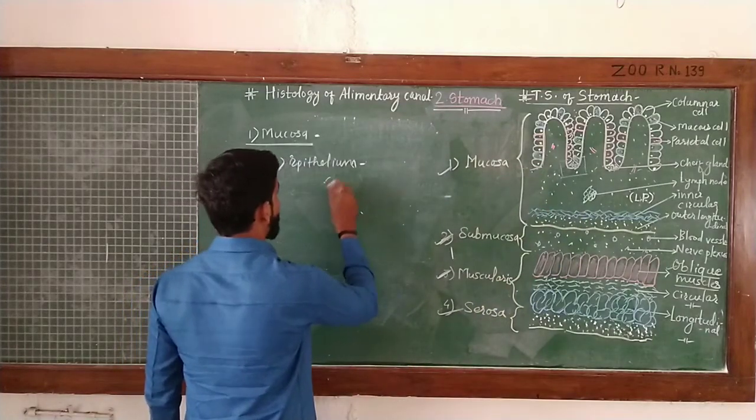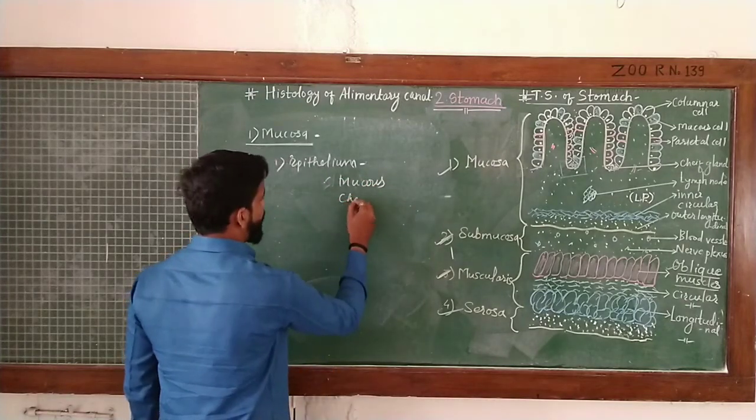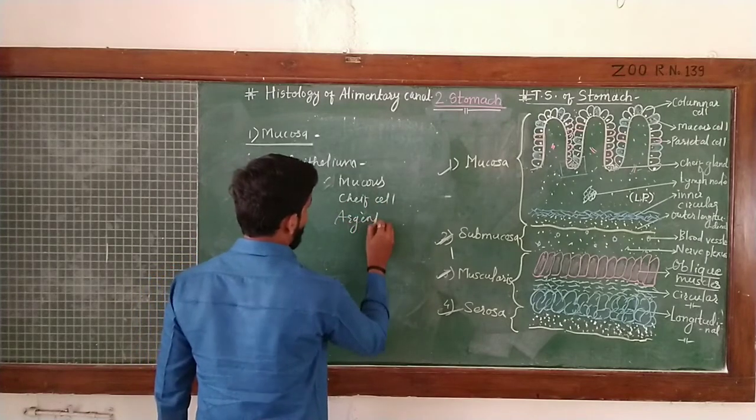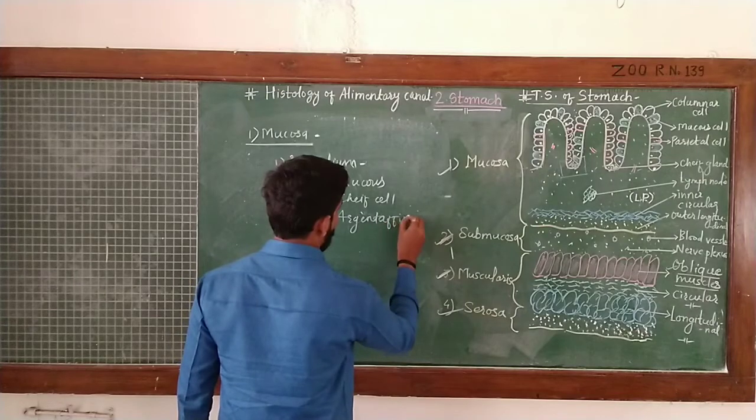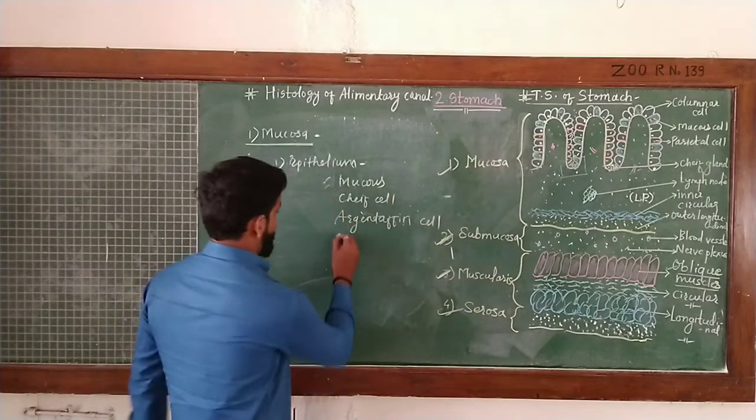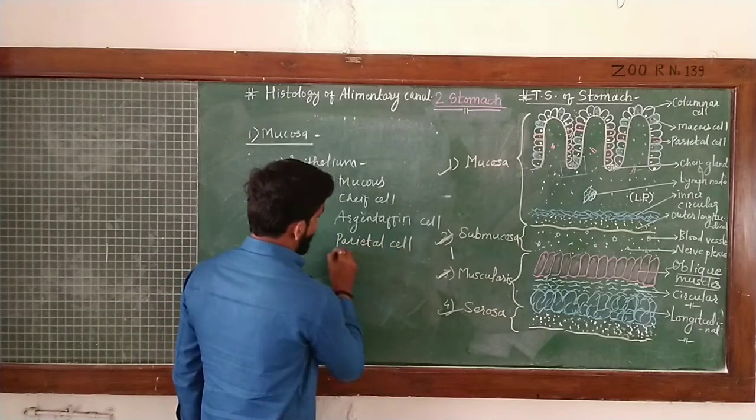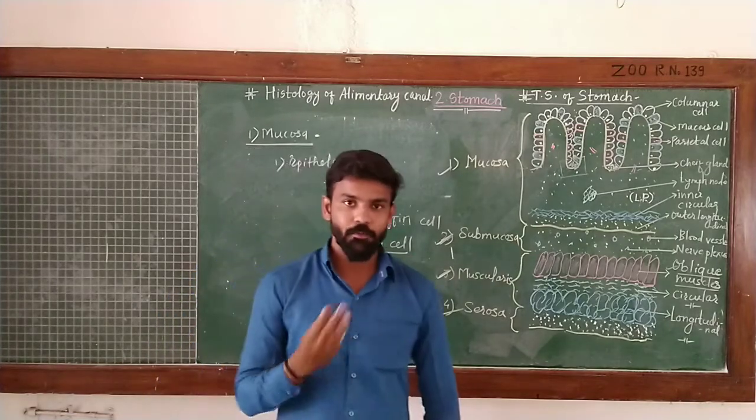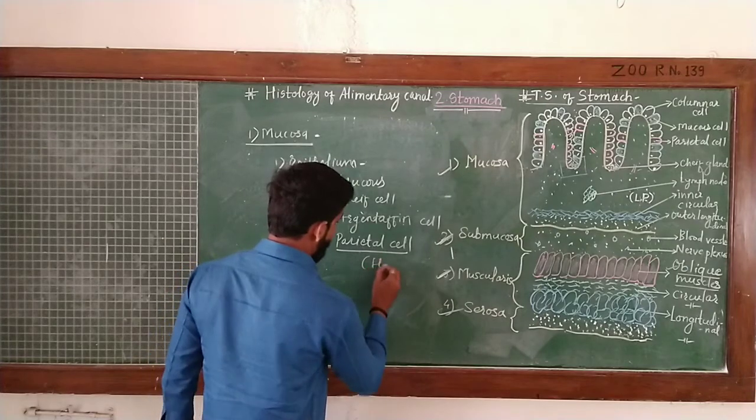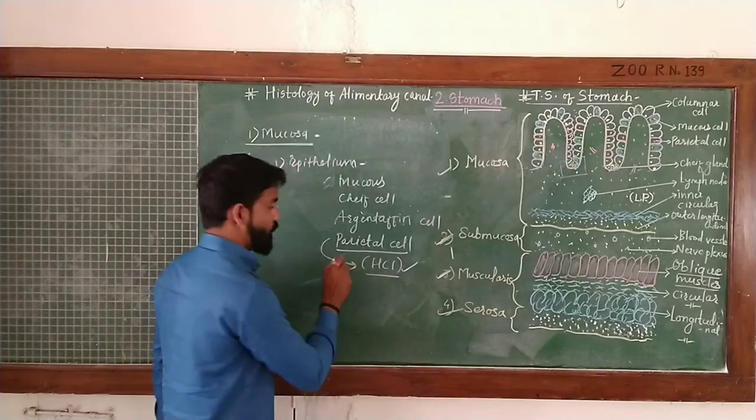It consists of mucous cell, then chief cell, then argentaffin cell, and most important, the parietal cell. We know in the stomach there is an acidic medium because our stomach secretes concentrated HCl and digestion takes place in an acidic medium. This acid is secreted by parietal cells.